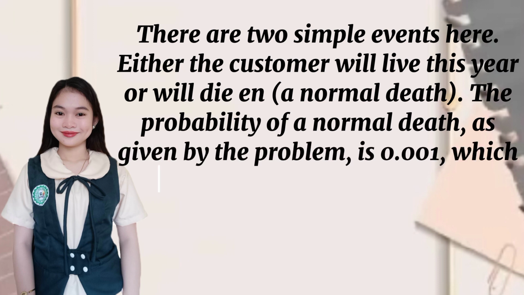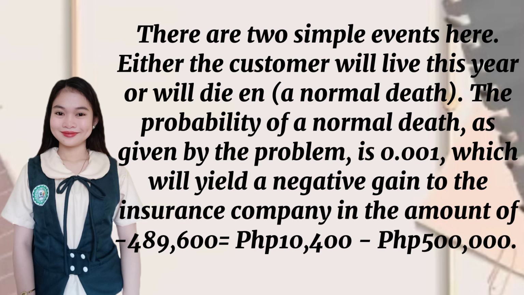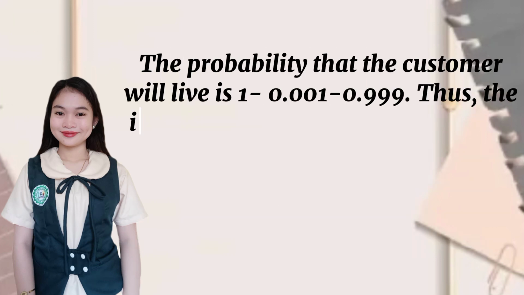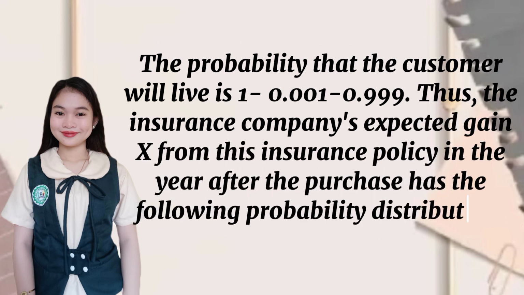The probability of a normal death, as given by the problem, is 0.001, which will yield a negative gain to the insurance company in the amount of minus 489,600, which is equal to 10,400 minus 500,000. The probability that the customer will live is 1 minus 0.001, which is equal to 0.999.